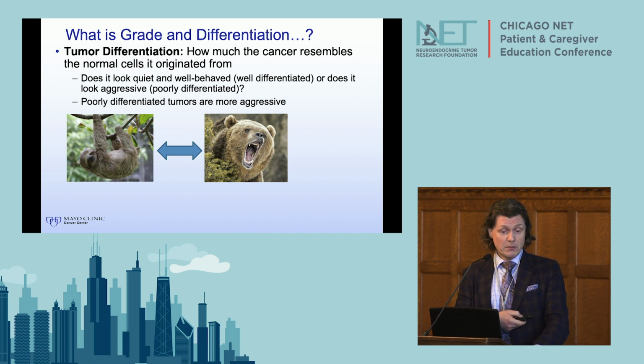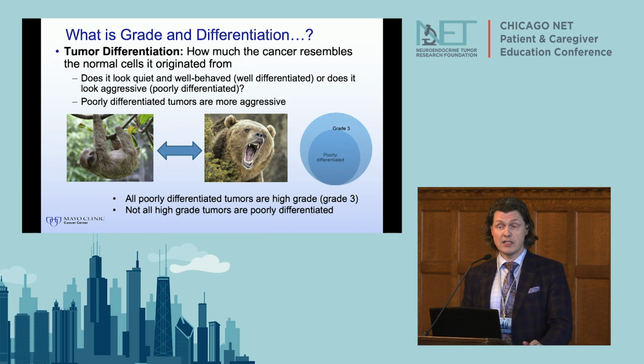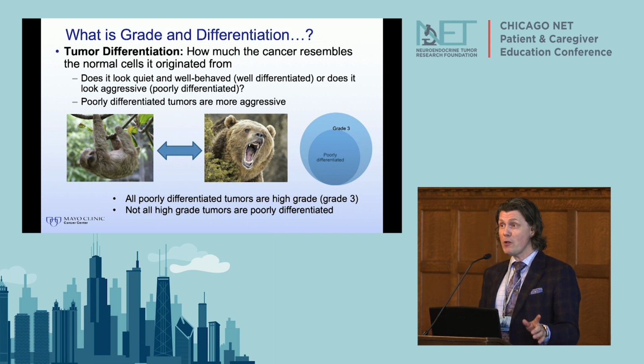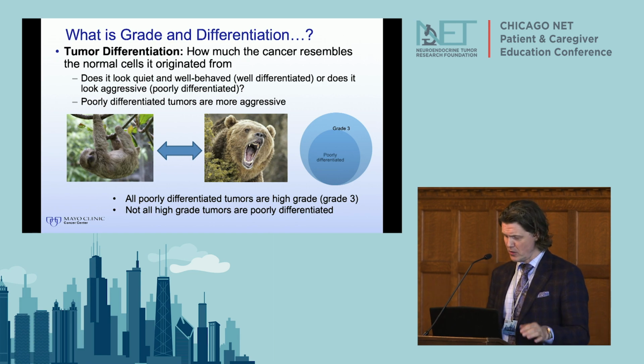But then it gets a little bit more complicated because we have these grade 3 tumors, which are here, but not all of them are poorly differentiated. But all poorly differentiated tumors are grade 3. So it's getting a little complicated, and that's why we actually need neuroendocrine tumor specialists and pathologists to do this. So, grade and differentiation. Hopefully I didn't make it more complicated than it should be, but let's move on to the next important thing that determines prognosis.